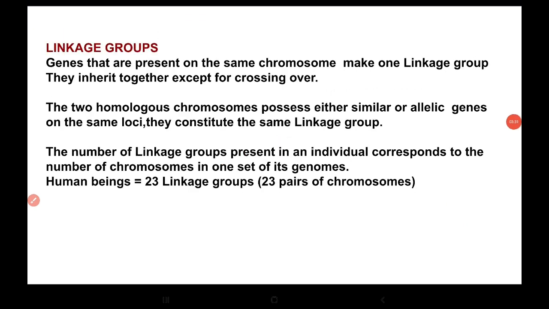Now, what are linkage groups? Genes that are present on the same chromosome make one linkage group. They inherit together except for crossing over. Two homologous chromosomes possess either similar or allelic genes on the same loci, they constitute the same linkage group.